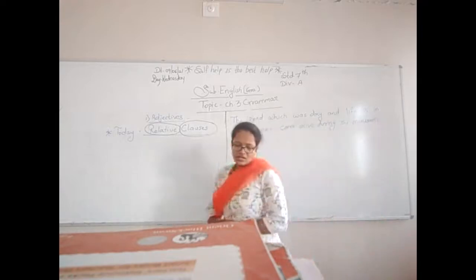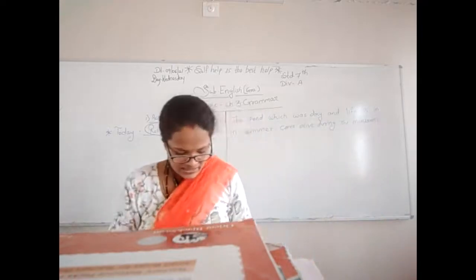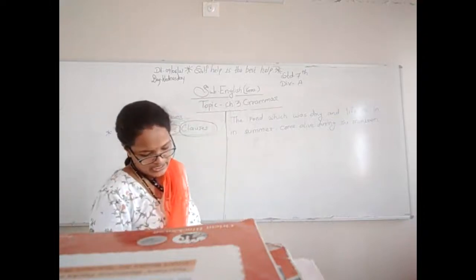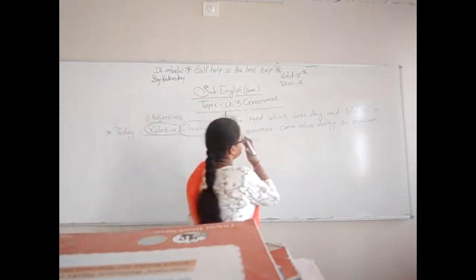Now see here, what is the sentence about? The highlighted words are clauses, group of words that contain a subject and a verb.